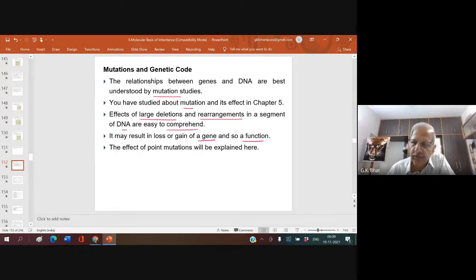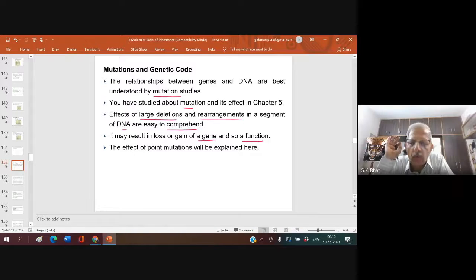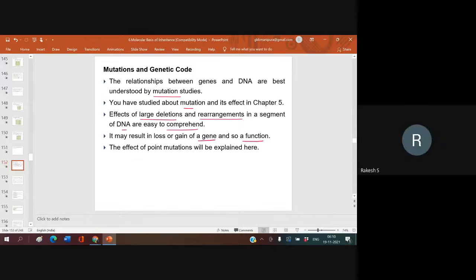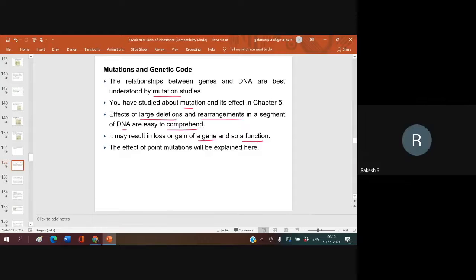How does the gene function? How will you know that the gene has functioned? How do you learn that a gene has functioned? Loss or gain. How is the gene expressed? By producing the proteins. By producing protein. Who said it? Rakesh.